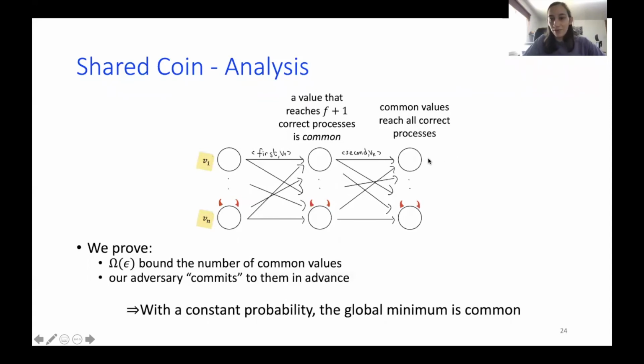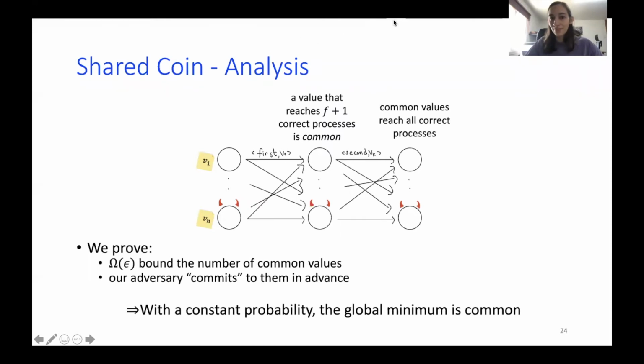And then again, we have the delay adaptive adversary, which means that the adversary cannot decide who will be the common values. So he commits to the order of their arrivals at the first phase before he sees this randomness obtained by the processes. What we hope to achieve, and what we do achieve actually, is that with constant probability, the global minimum is common, and it will reach all correct processes, and they all decide on the significant bit of the global minimum.